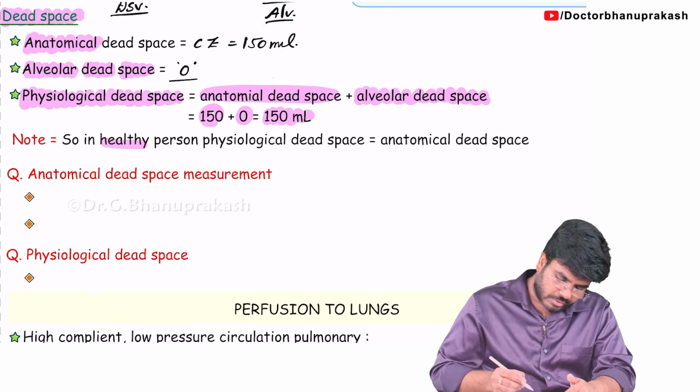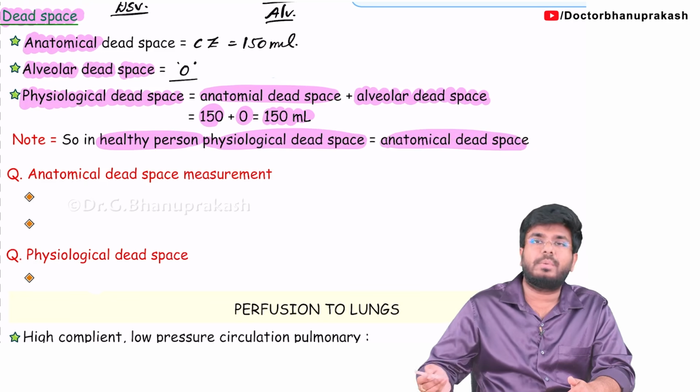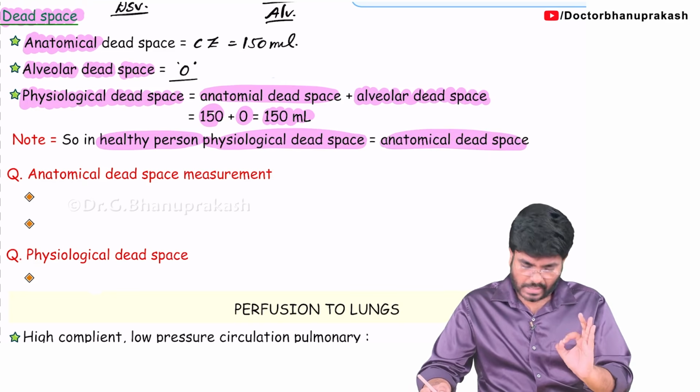So we can say that in a healthy individual, the anatomical dead space and physiological dead space values are equal. That's what I am showing you here. In a healthy person, the physiological dead space is equal to the anatomical dead space, and the alveolar dead space is always 0.